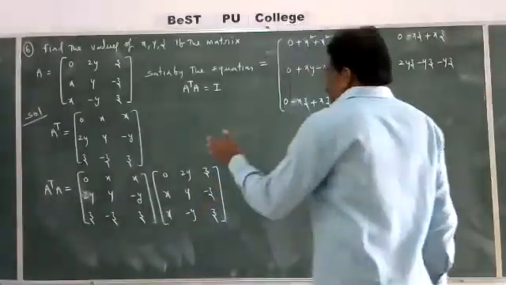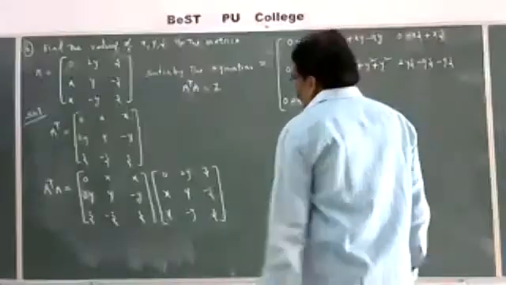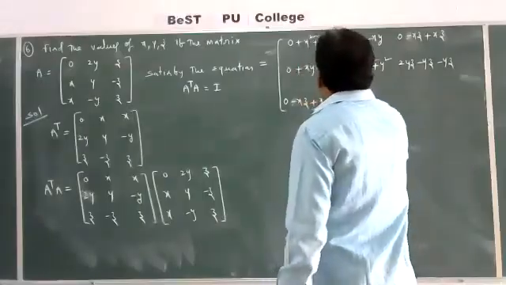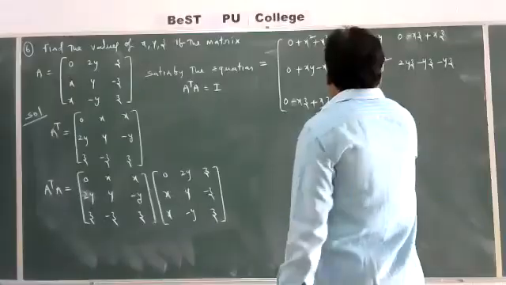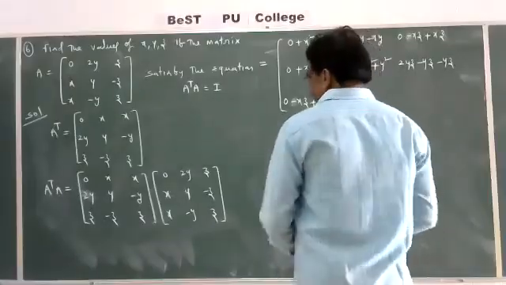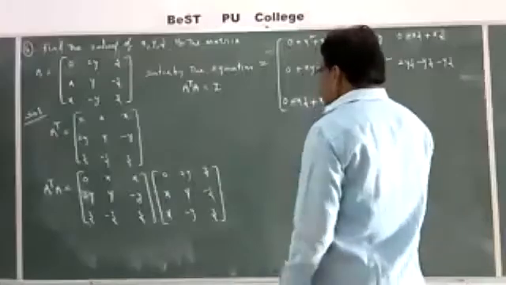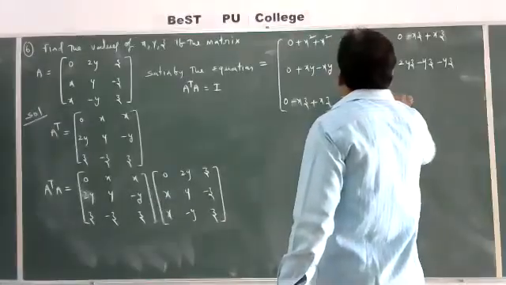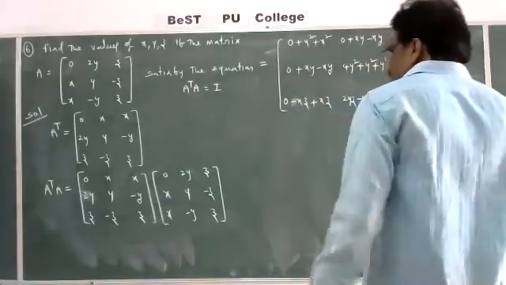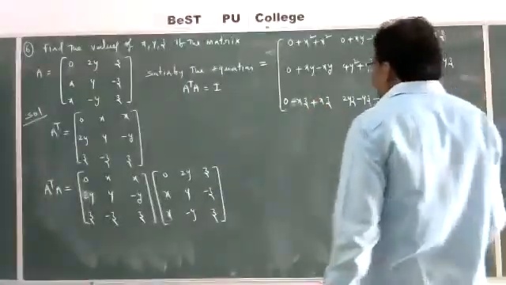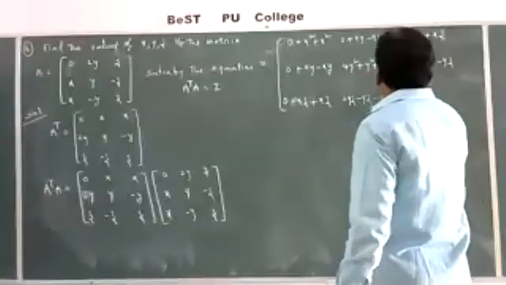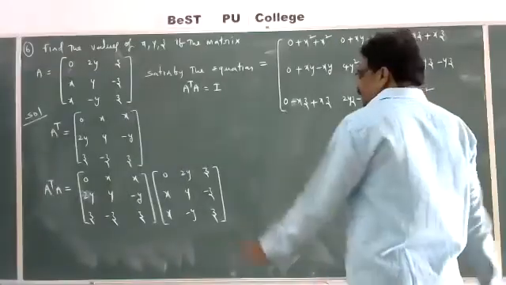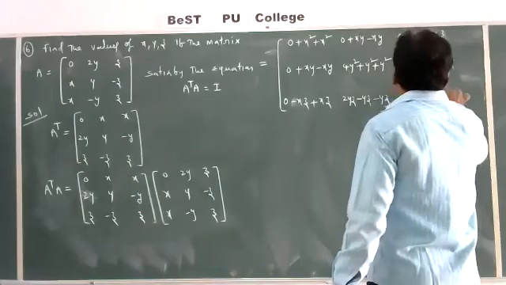Next, third row, second column, 2y into z, 2yz, minus z into y, minus yz, z into minus y, minus yz. Next, third row, third column, z into z, z square, minus z into minus z, plus z square, z into z, plus z square.